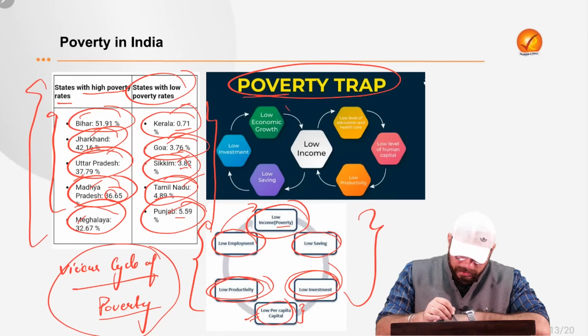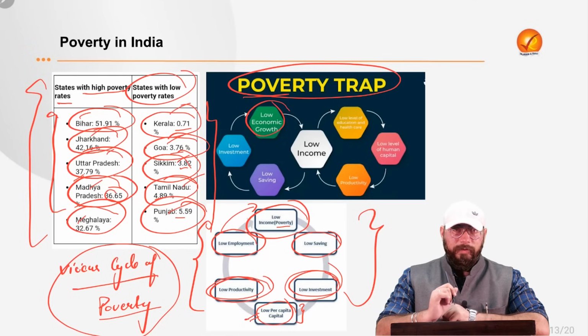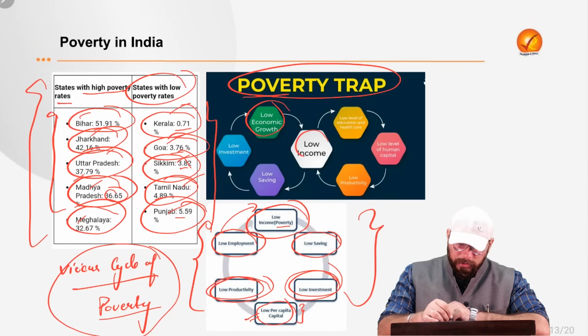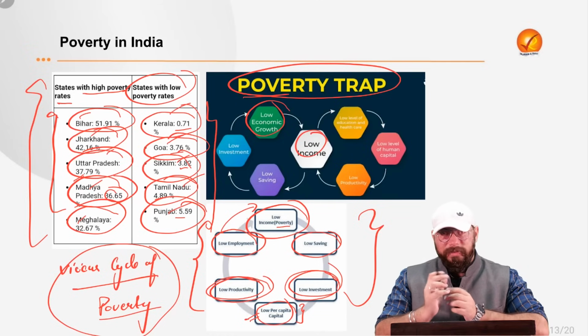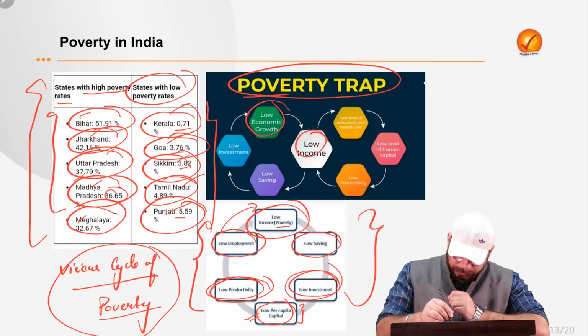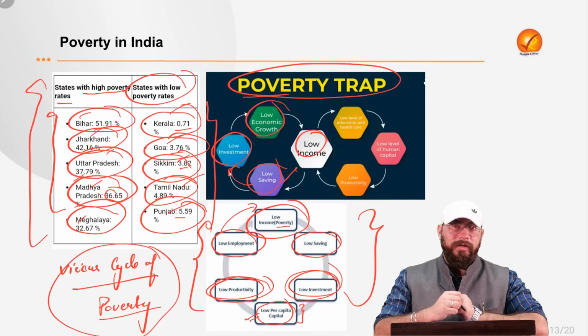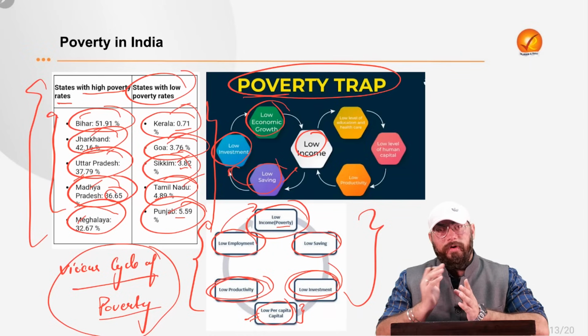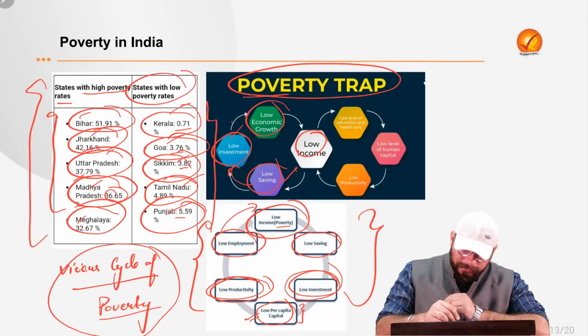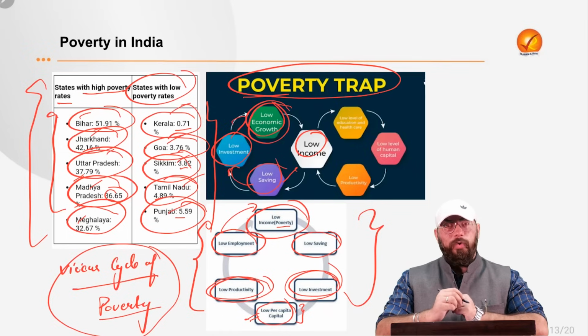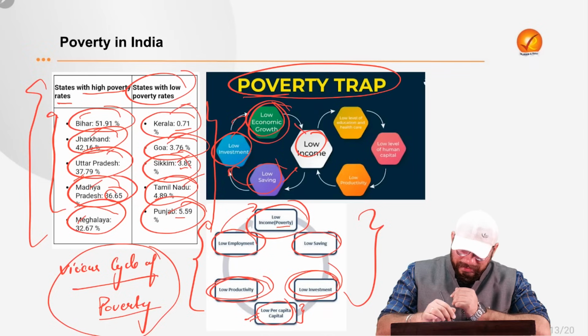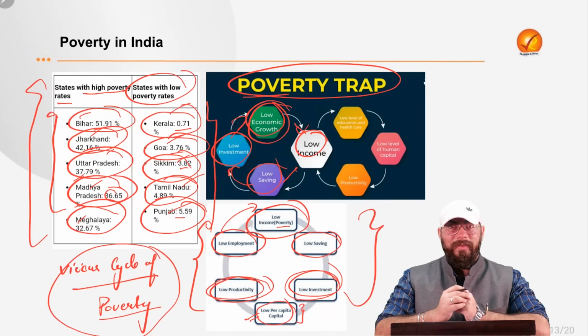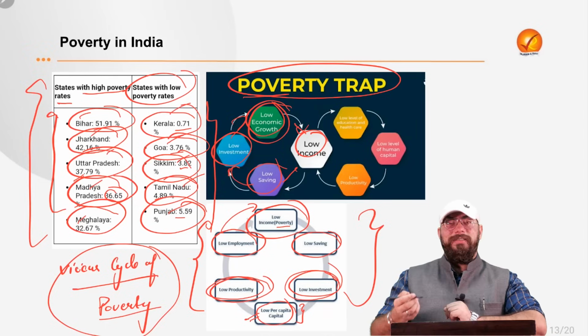What is the poverty trap? So first of all, there will be lower economic growth. Now let's start with the lower income. Let's say a person is having lower income, the person is poor, right? Now let's say a person is poor, of course there will be low savings as discussed. Now because there will be low savings, there will be low investment. Now since investment will be lower, production will also be reduced, and ultimately there will be lower economic growth in the country, which will ultimately lead to lower income of the people only. So again, a trap is there.